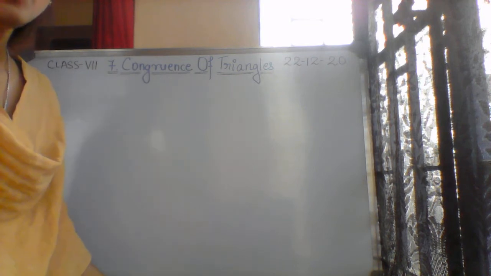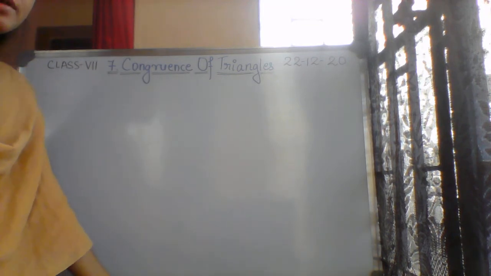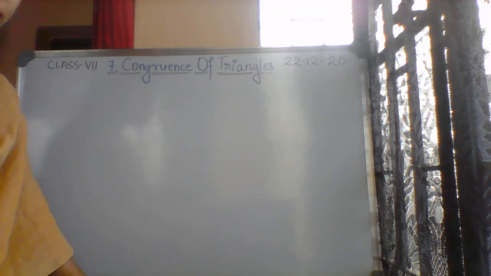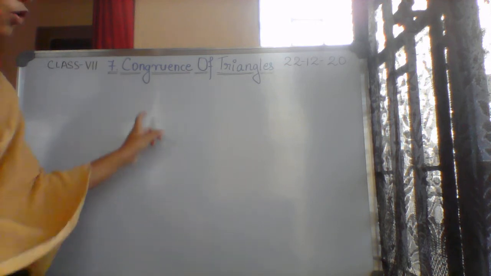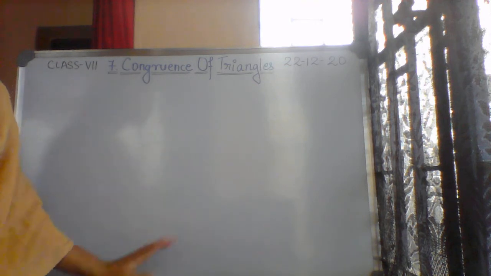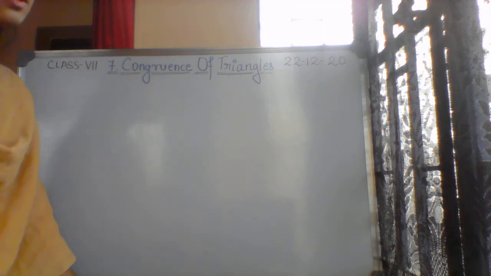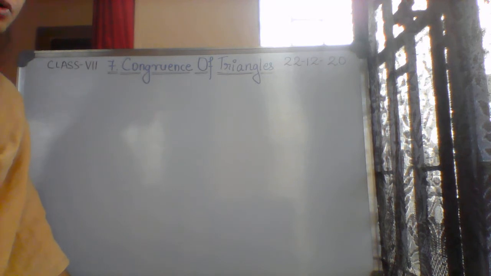Now you tell me, you have learned many new terms in this chapter, very new to you. First we have already talked about congruence or congruent. That meaning is clear. If something has the same shape and size, we call them congruent. The next word you have learned is corresponding.